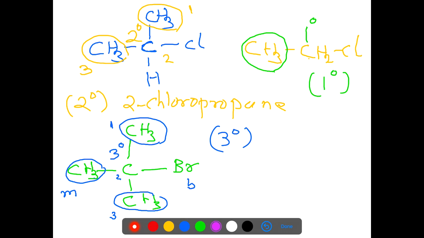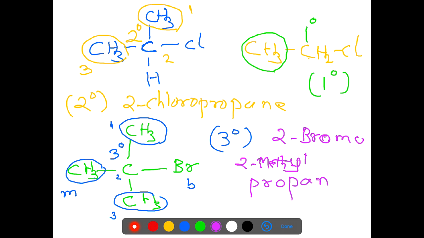Therefore, the name of the compound is 2-bromo-2-methylpropane.